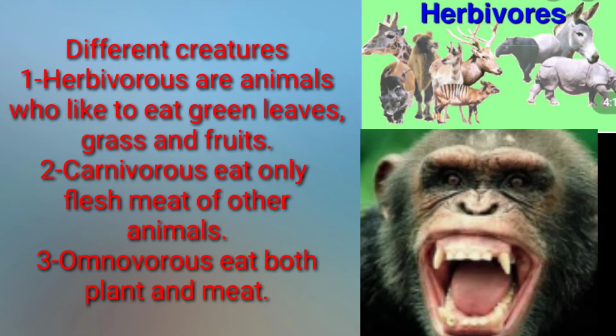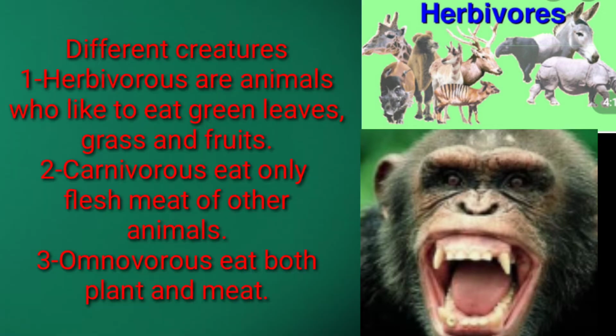Animals that eat only plants and plant produce are called herbivorous animals. For example, cows, goats, rabbits, sheep, and deer. Most of the herbivores have wide and blunt teeth which are suitable for grazing and grinding. Some herbivores like cows, bulls, and camels have the ability to bring back previously swallowed grass or other food items to the mouth for chewing. This ability helps them absorb most of the nutrients from the food.